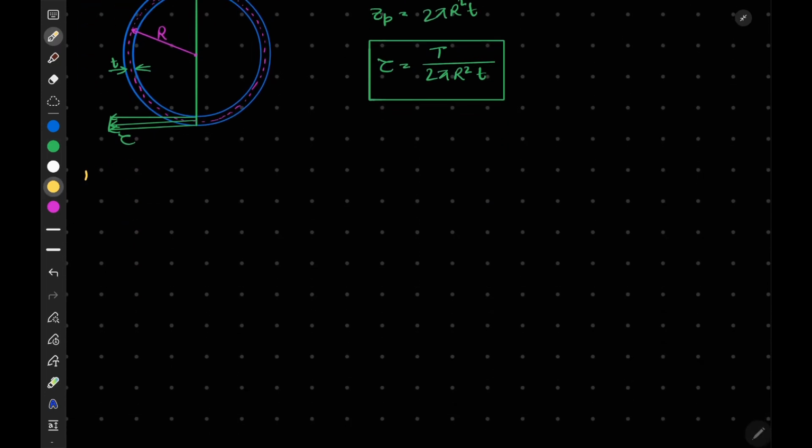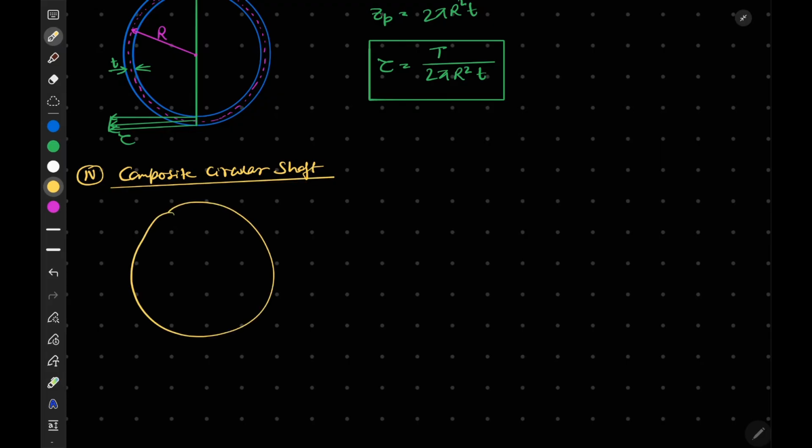Now the fourth one is the composite circular shaft. If we have a composite circular shaft, let's say two concentric, just like we have done in the hollow tube, but there will be a slight difference.